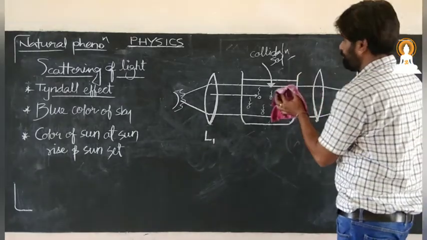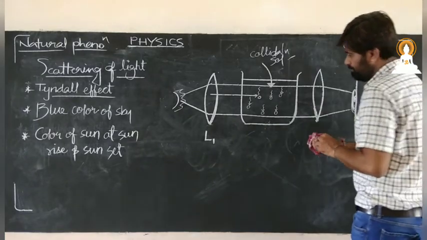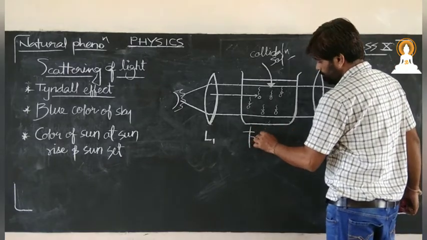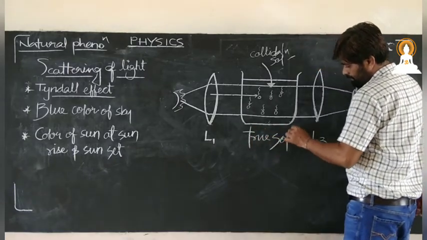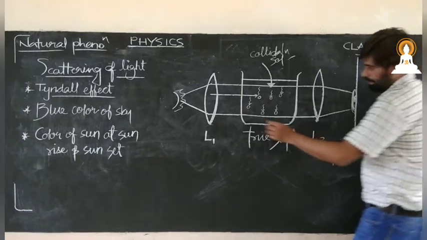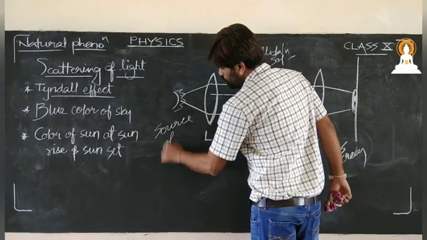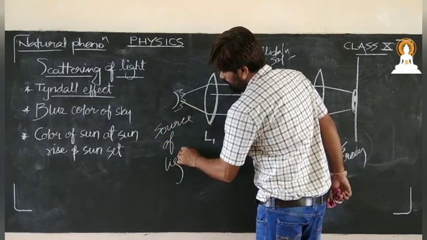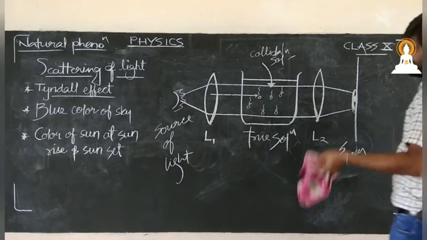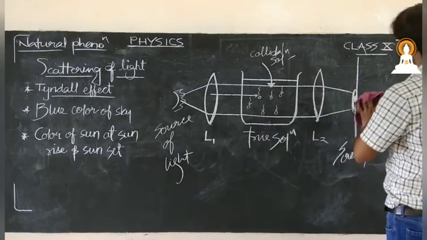Now, very important one. This was the L1. This is the L2. Here we have a true solution. Here is the screen, and here is the source of light. So this was the Tyndall effect. Then I asked this particular question in activity 2. So remember this.